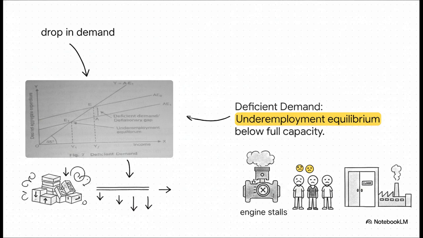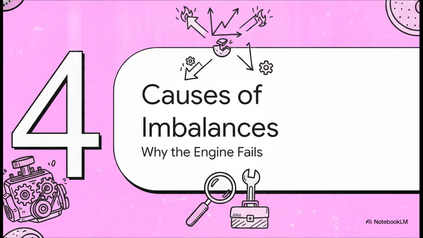Workers get laid off, the engine stalls, and that excess supply causes a general drop in prices. That right there is your deflationary gap in action. Moving on to Section 4, causes of macro imbalances, why the engine fails.